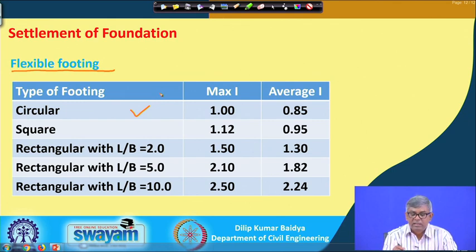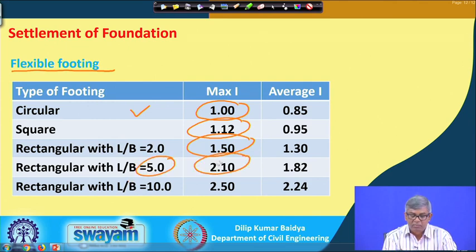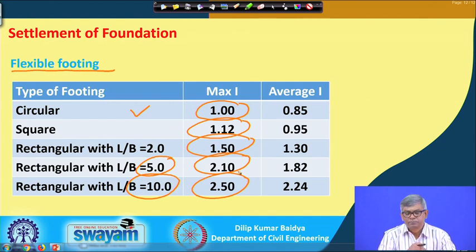According to that expression, the maximum I for circular footing is 1, for square footing it is 1.12, for rectangular footing with L by B equal to 2 it is 1.5, with L by B equal to 5 the maximum value of I is 2.10, and with L by B equal to 10 the maximum value is 2.5. So, different points have different settlement.